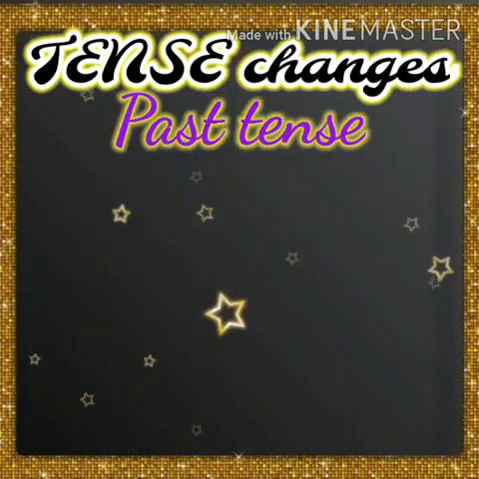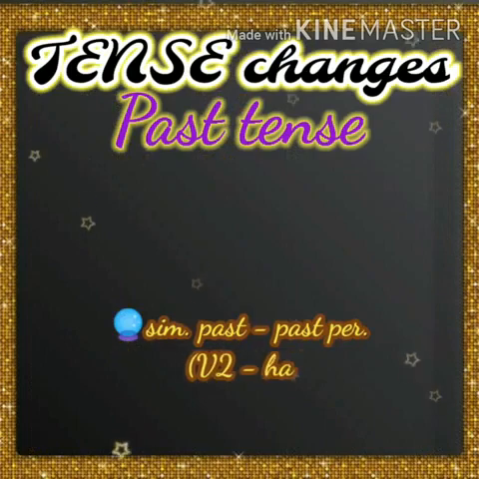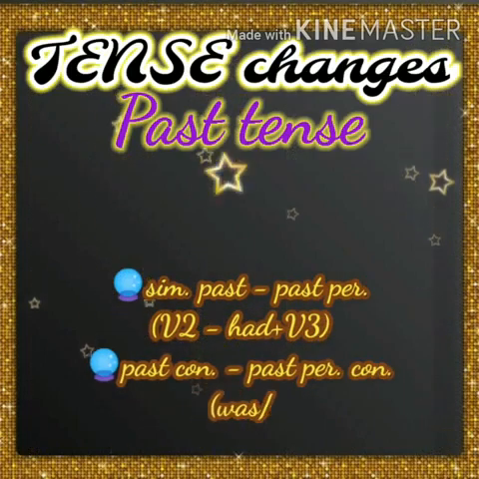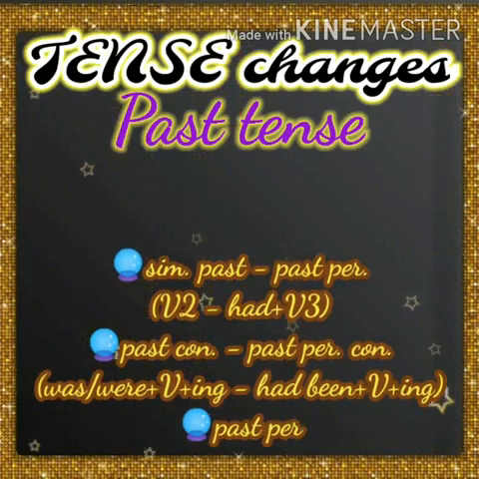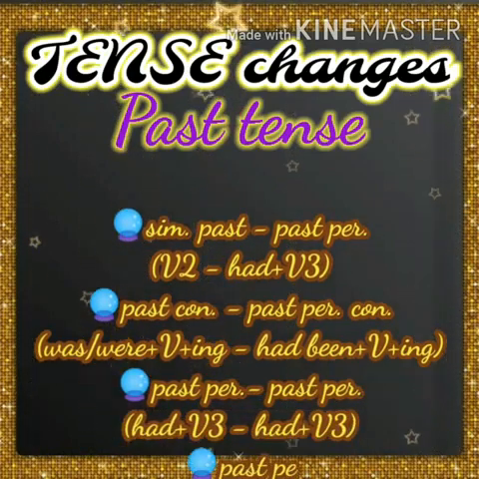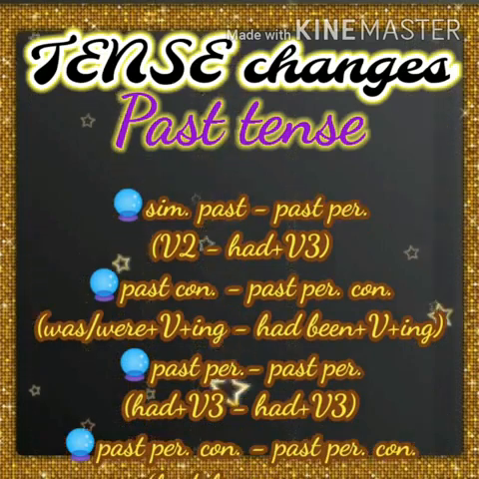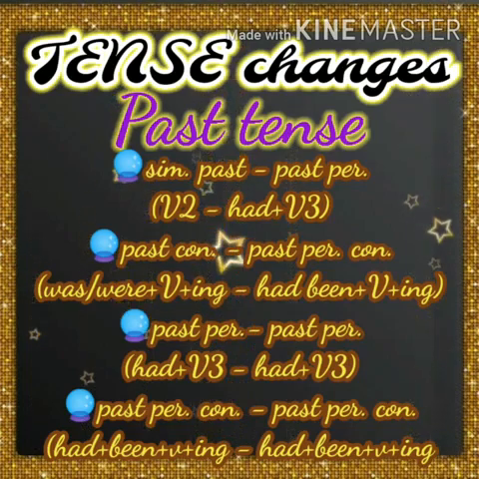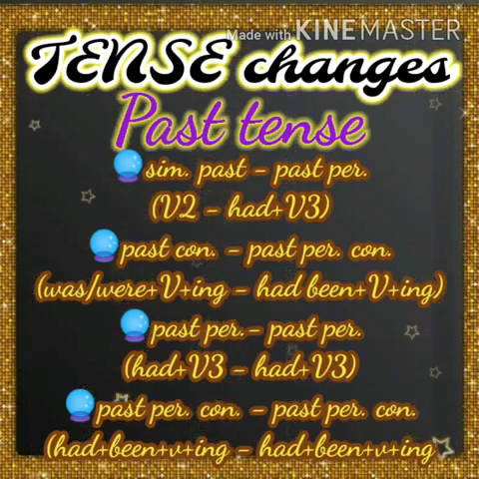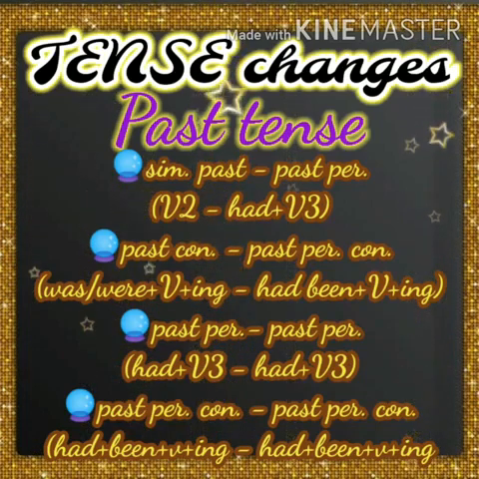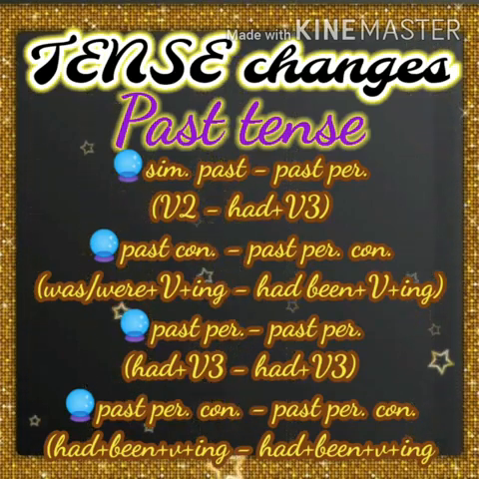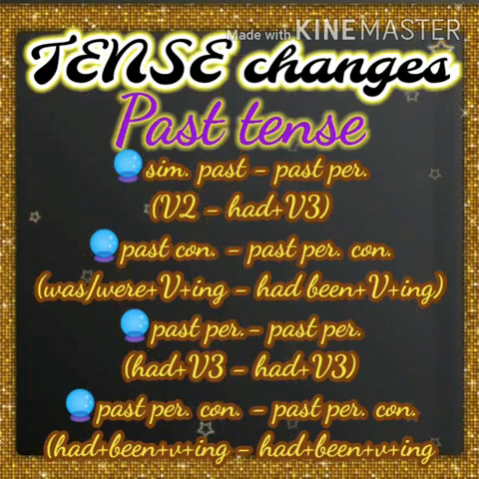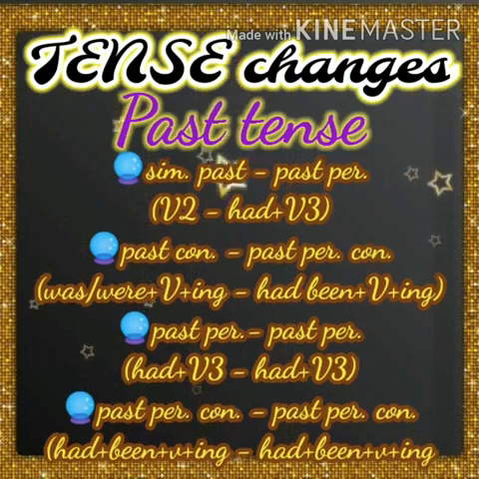Okay, and then past tense. Simple past tense will be changed into past perfect tense. V2 will be changed into had plus V3. And next one, past continuous tense, which will be changed into past perfect continuous tense. Was or were plus verb plus ing becomes had been plus verb plus ing. Then past perfect. Past perfect and past perfect continuous tense, these both also will remain the same as such. No changes will be done in the verb. Okay. This is for past tense.